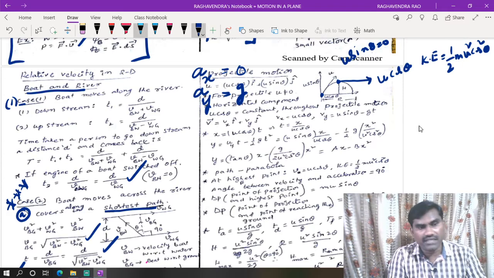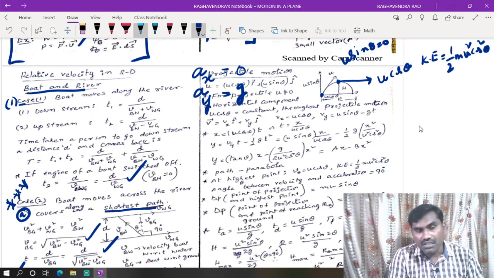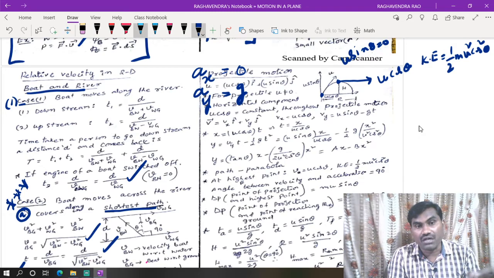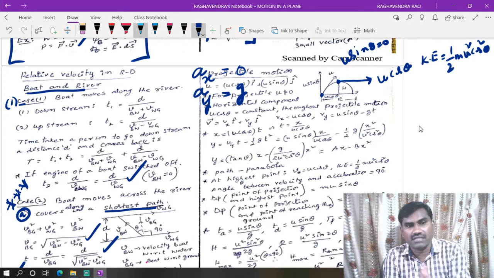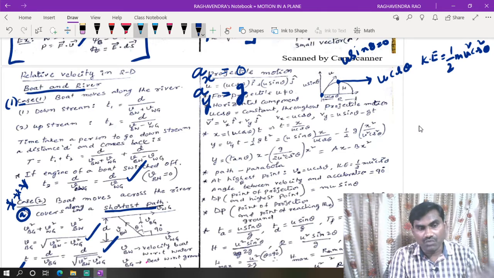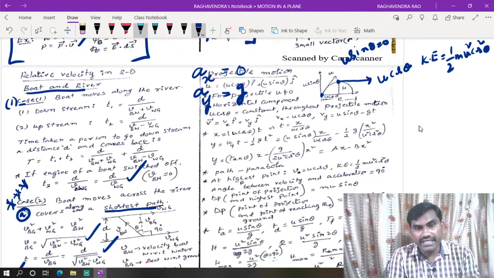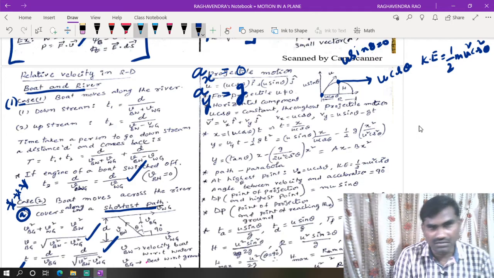So projectile motion is nothing but a combination of two motions: horizontal motion with constant velocity, that means horizontal acceleration is equal to 0, whereas vertical motion with initial velocity 0 is under constant acceleration equal to acceleration due to gravity. These are the 2 points we have to consider.